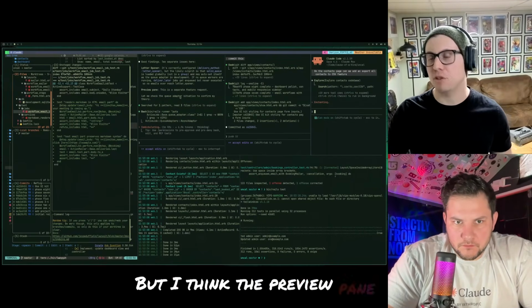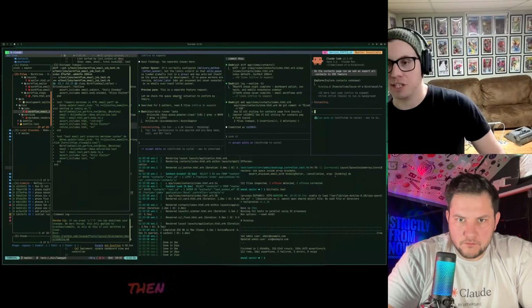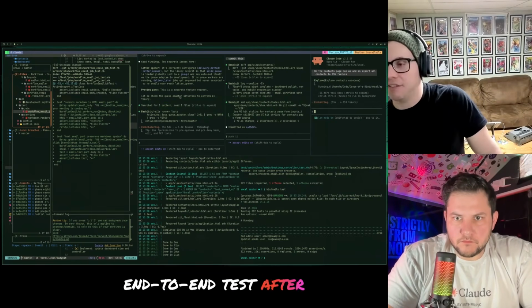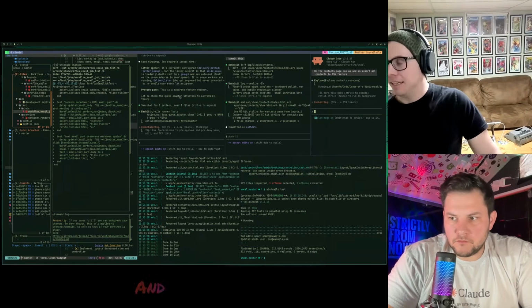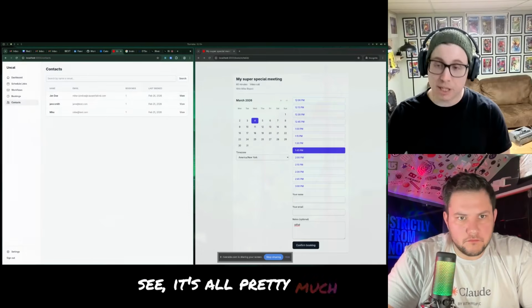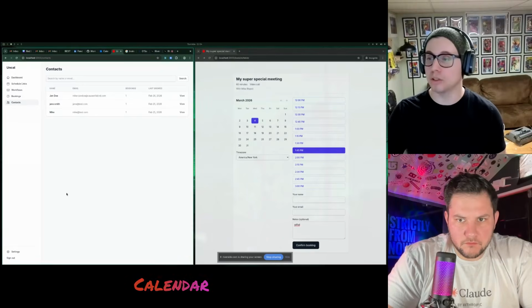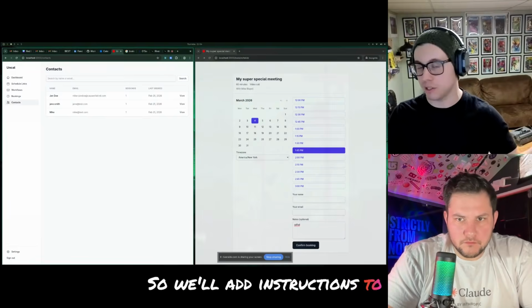But I think the preview pane is a nice thing because then we could just see our markdown as it would be parsed. And again, you and I are going to deploy this and end-to-end test after deployment, and I'm sure we'll iron out some stuff when we do that. As you can see, it's all pretty much there. A lot of the things that we need to configure, like the Google Calendar connection, are going to be specific to you, so we'll add instructions for that.